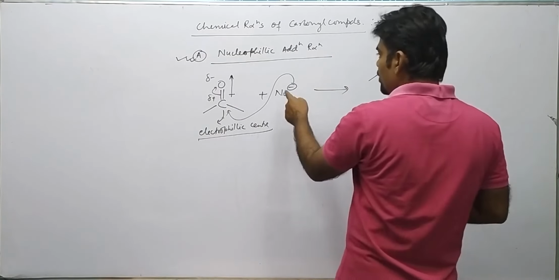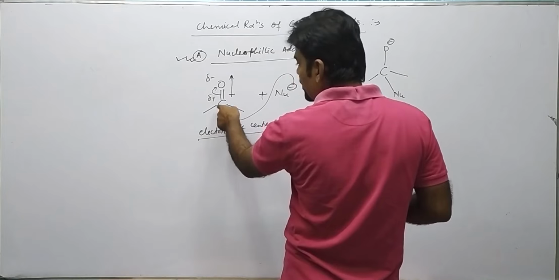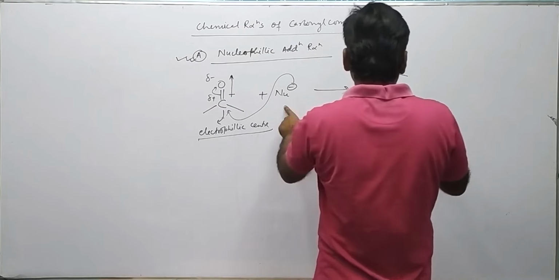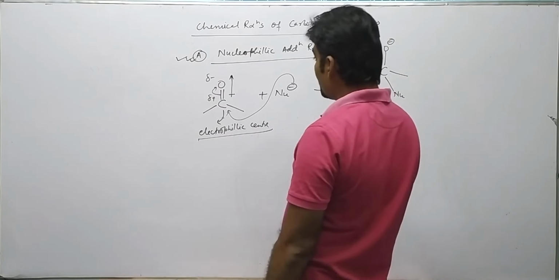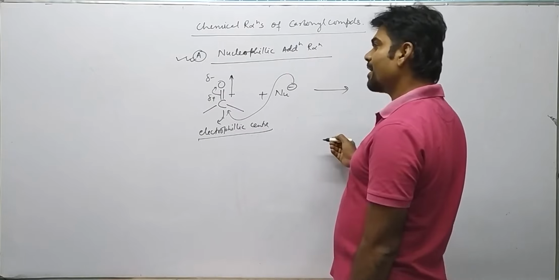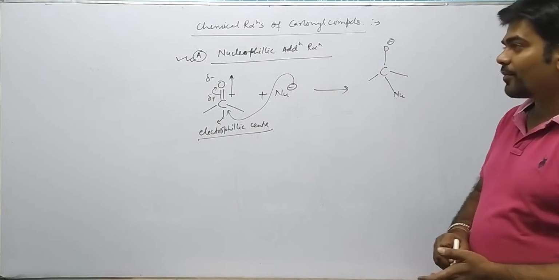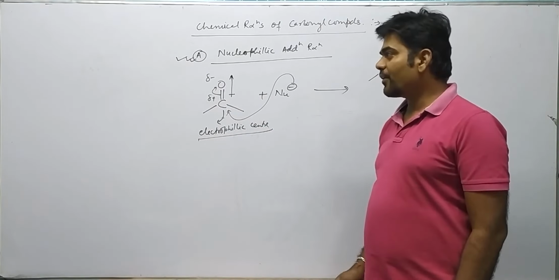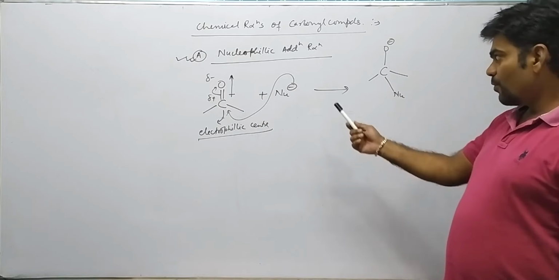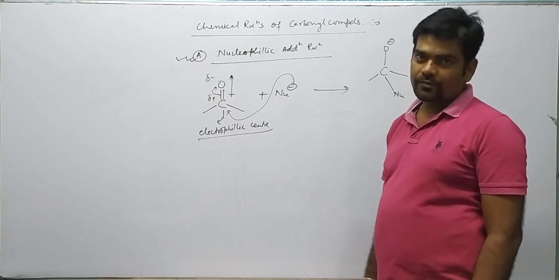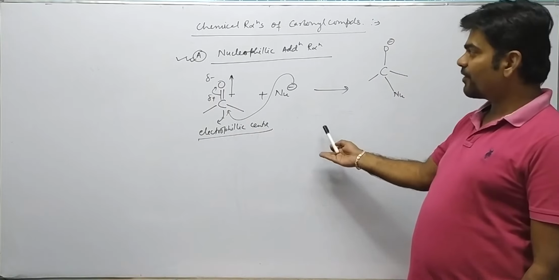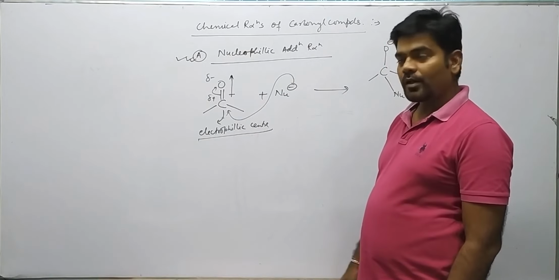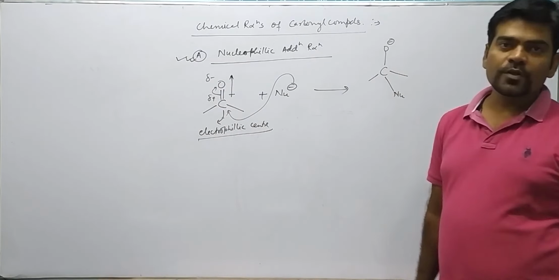So this nucleophilic attack on the carbonyl compound can be facilitated by the presence of acid or base. In the acid catalyzed mechanism, electrophilicity increases. Mind it, the electrophilicity of this carbonyl compound increases in acidic medium, while in basic medium, nucleophilicity increases. So in basic medium, the nucleophile can easily approach this carbonyl compound, which is more electrophilic in nature, and causes the shifting of this pi bond towards oxygen.